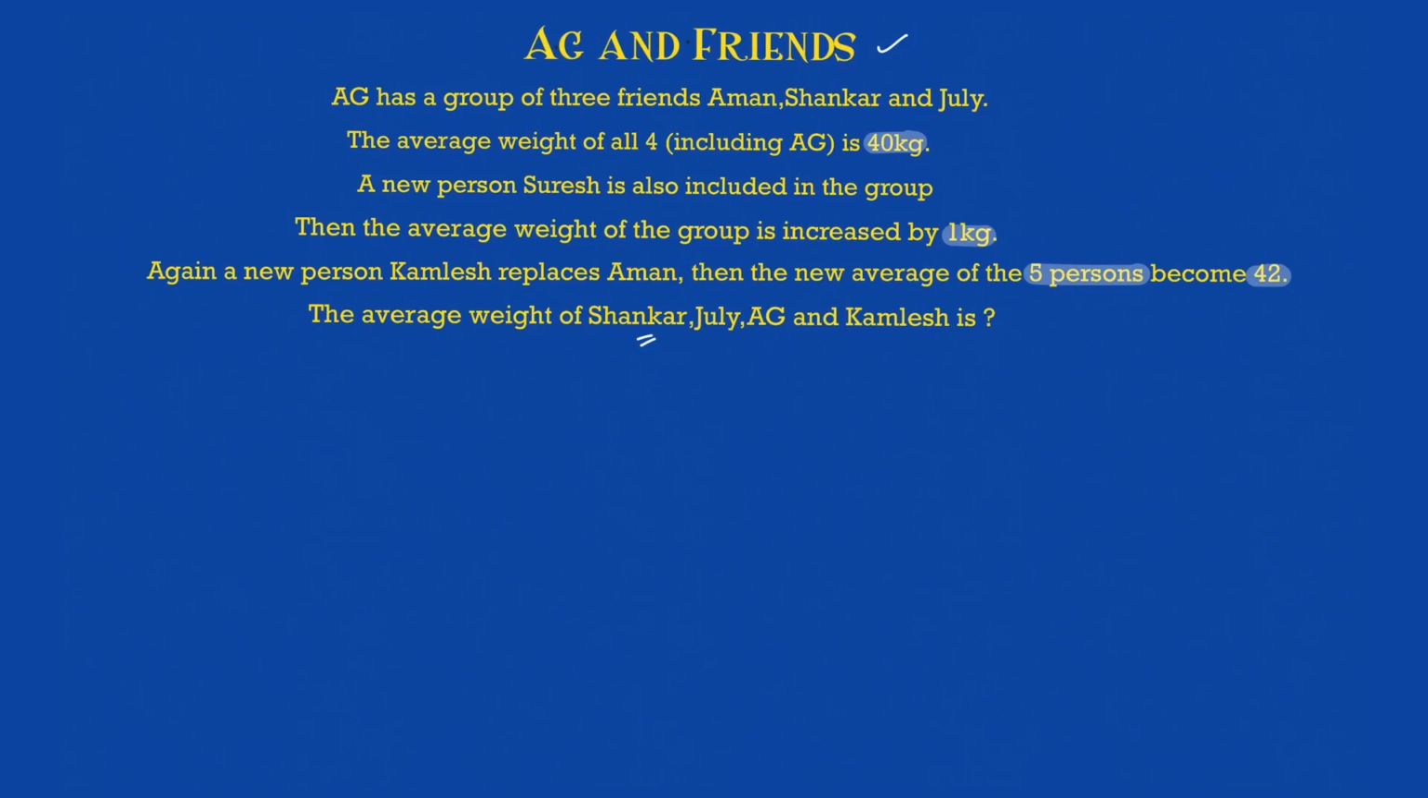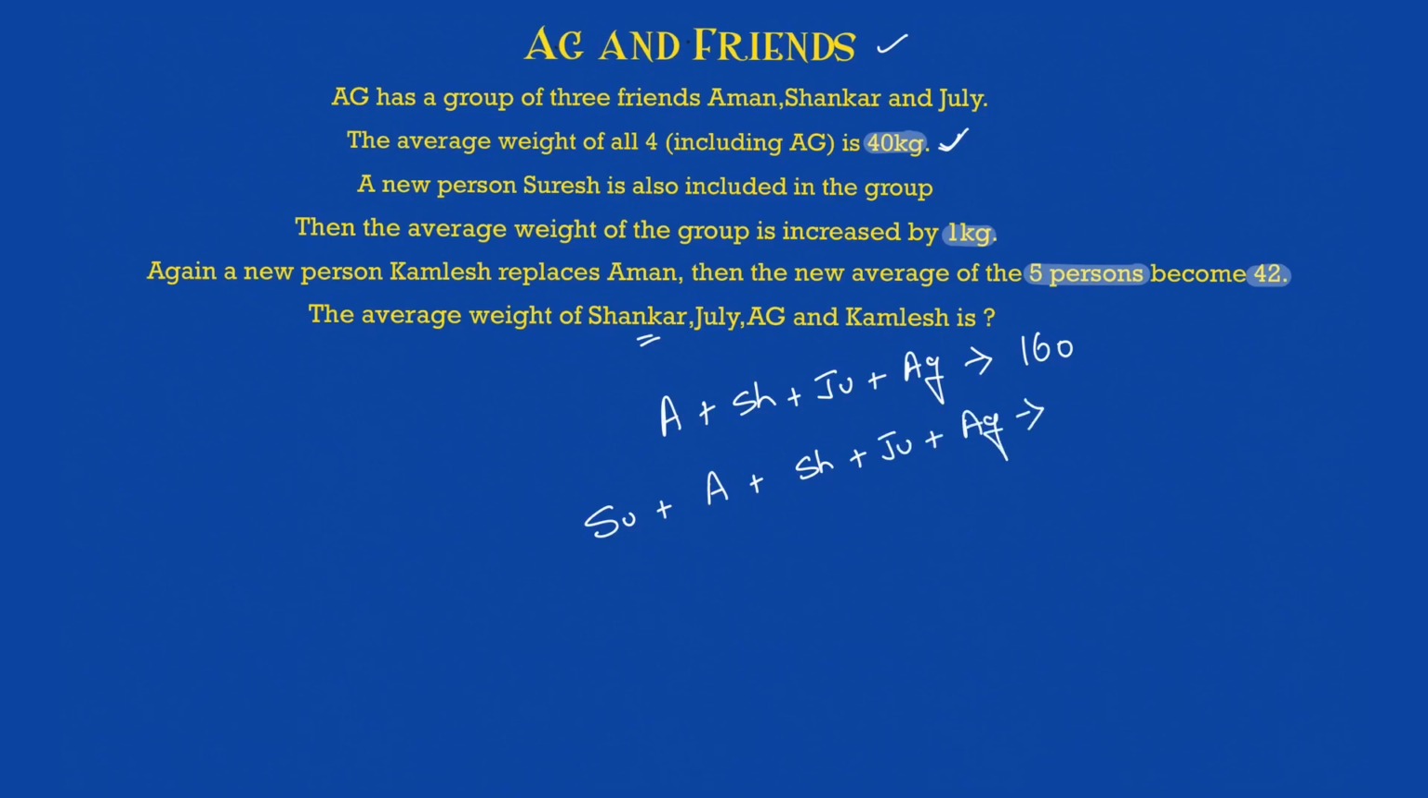Okay, so how do you go ahead with this problem? Write whatever you know. So I know Aman plus Shankar plus Julie, okay, plus AG. What is the sum of weight of all the 4? That is nothing but 160, because their average is given to be 40. When Suresh is also included in the group, so include Suresh: Suresh plus Aman plus Shankar plus Julie plus AG. Okay, the average becomes what? 41. We already know the weight of Suresh, it becomes 45, right? It's quite clear.